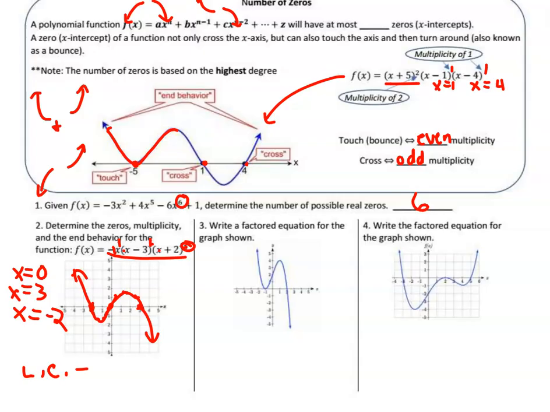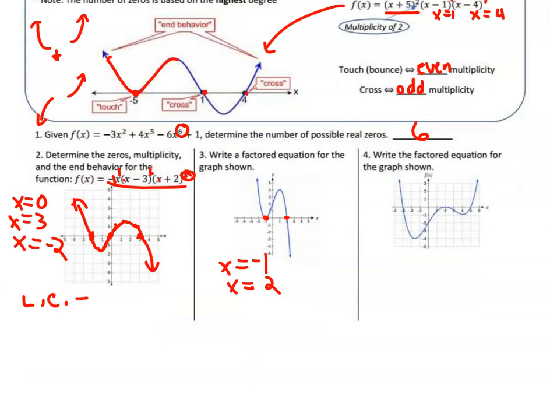So now we're going to do the other way around on number 3. This one is factored already, so let's find the x-intercepts. One x-intercept is x equals negative 1. The other x-intercept is x equals positive 2. So our factored form would be x plus 1, and the second one would be x minus 2.